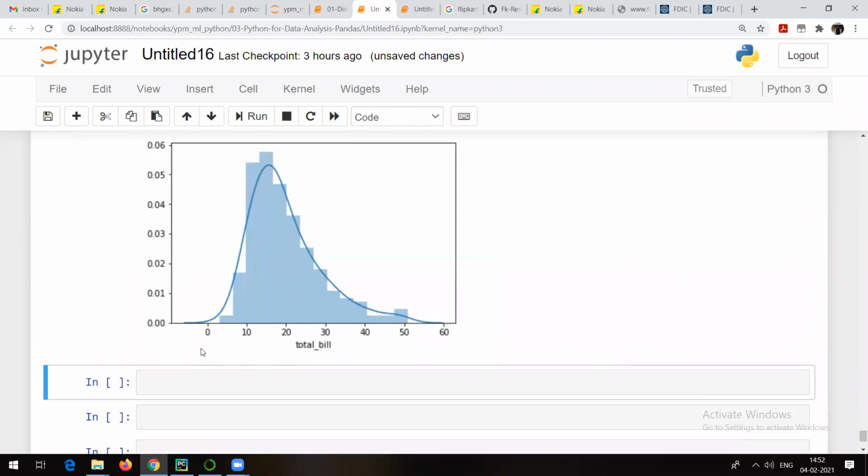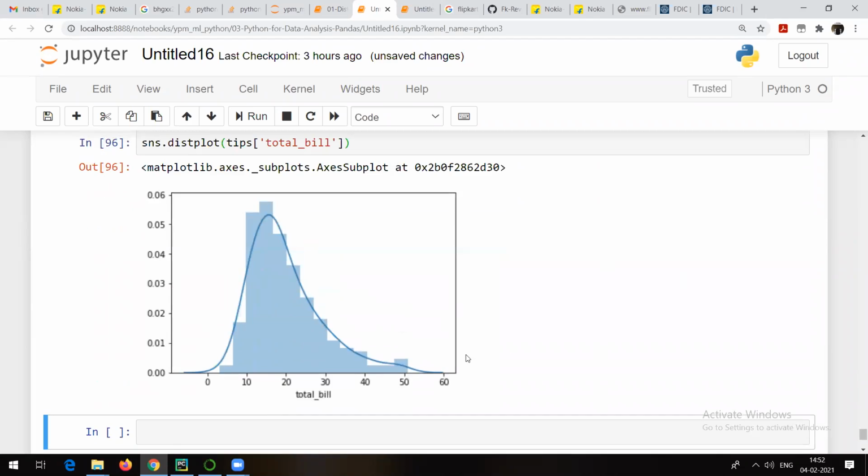Right? Now you can check. This is how total bill is actually distributed. So remember, as I told you, normally distributed data always has a bell-shaped curve like this. This is normally distributed data, right? It means that if you try to draw a line like this and divide it into two equal parts, both the parts should be equal. This is actually normally distributed data, and that's a basic requirement for any machine learning technique.